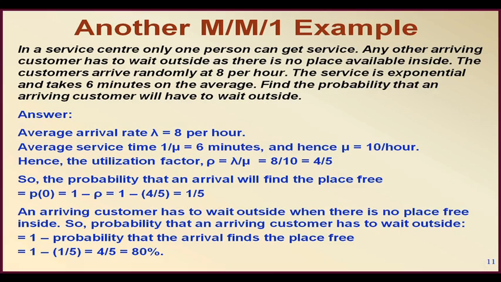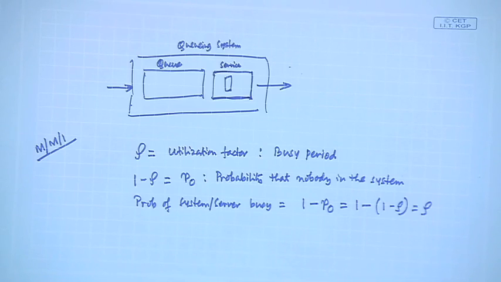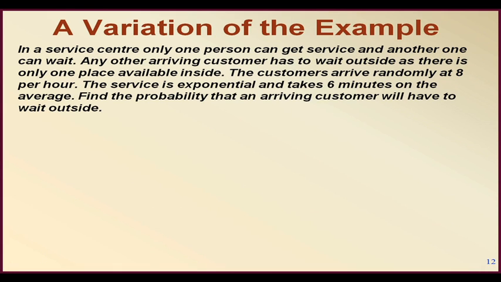So 80% is the busy period, and since there is no place to sit, it is also imperative that the people who have to wait outside will be 80%. But is it all the time this exact same formula is true? That means, is the probability that the server is busy equal to the probability that a person has to wait outside? It may not be so. Look at this another problem. In this problem, one person can get service and another one can wait.